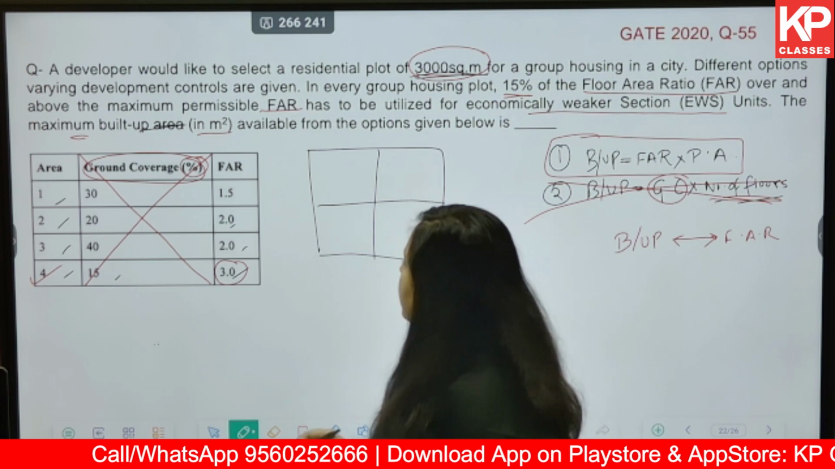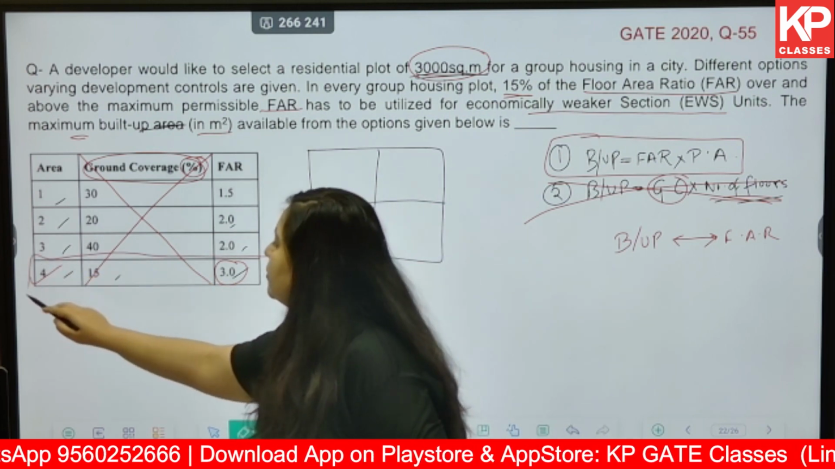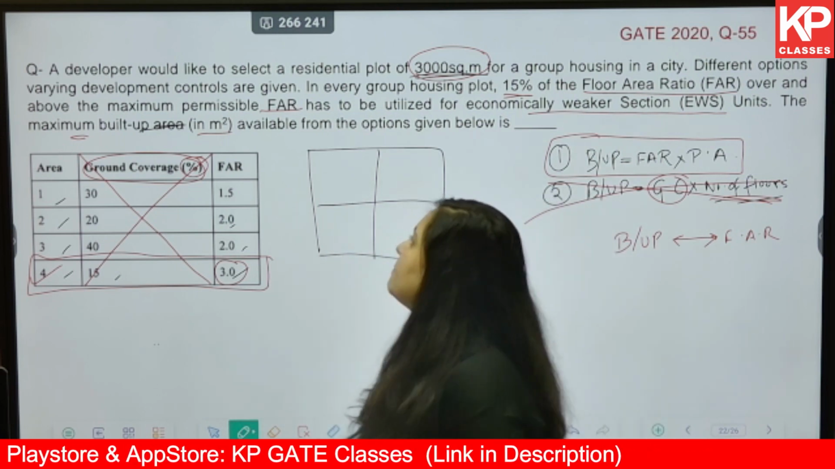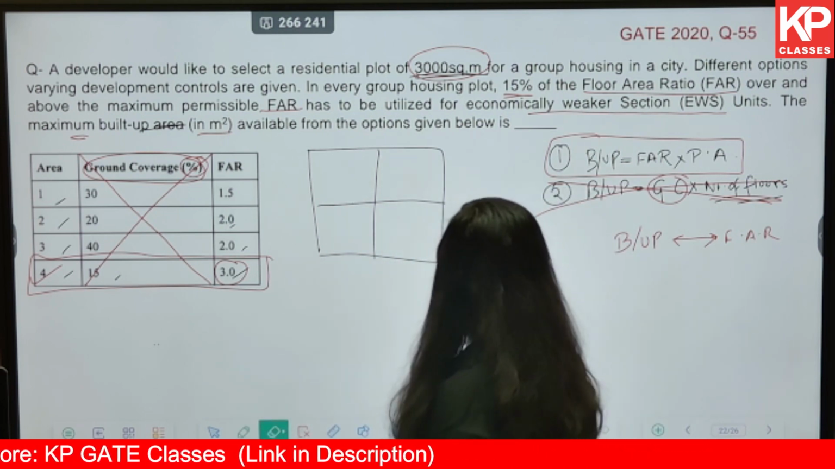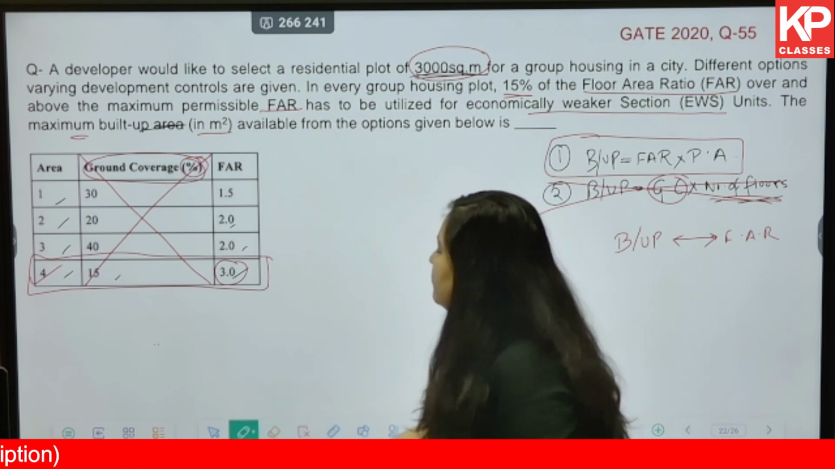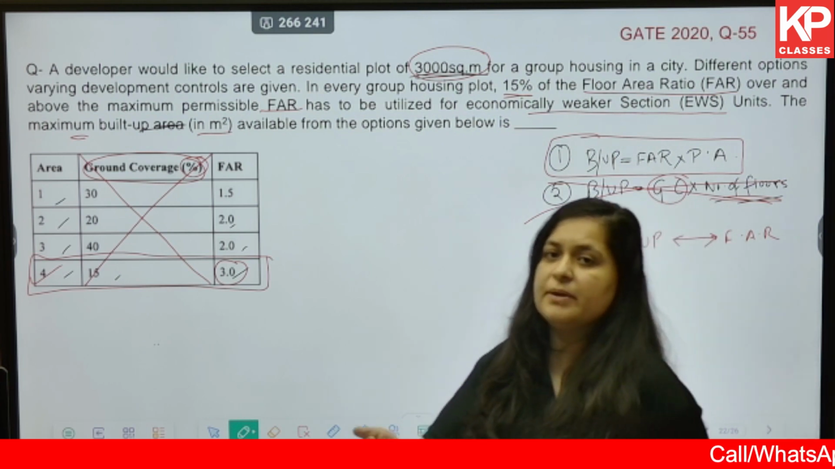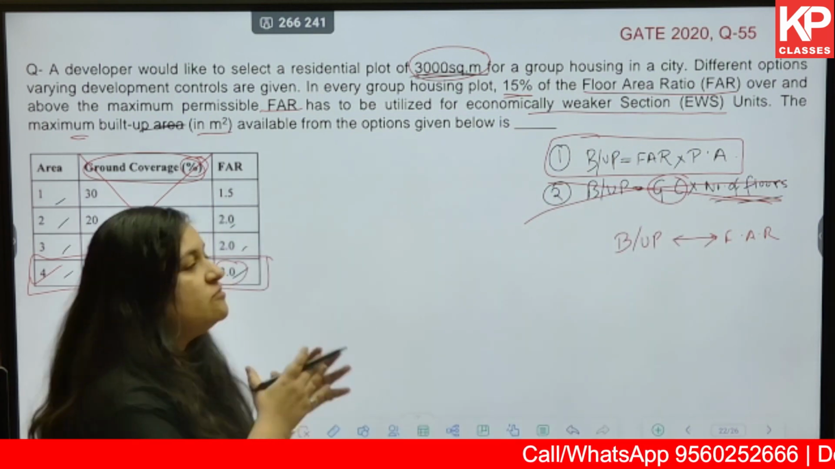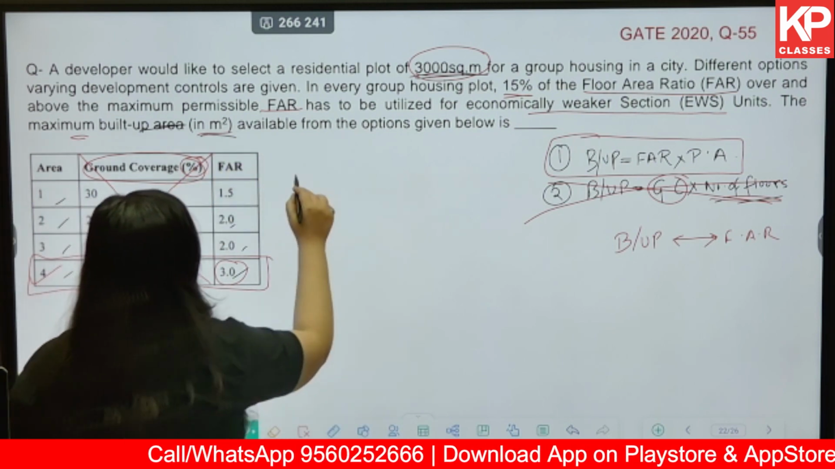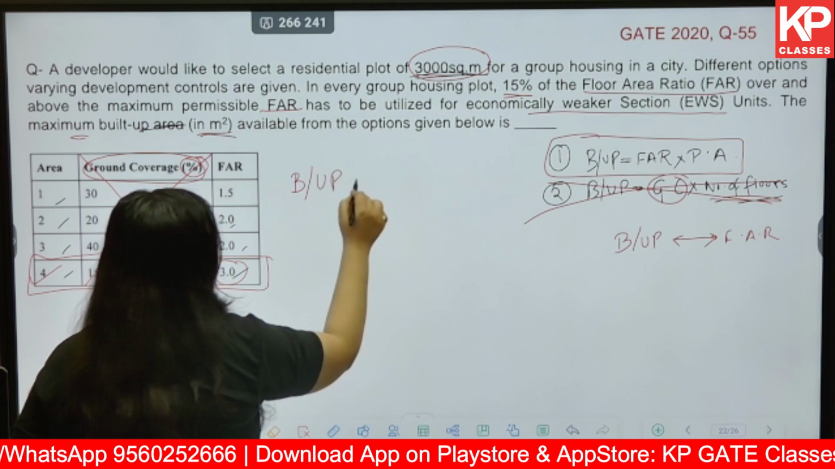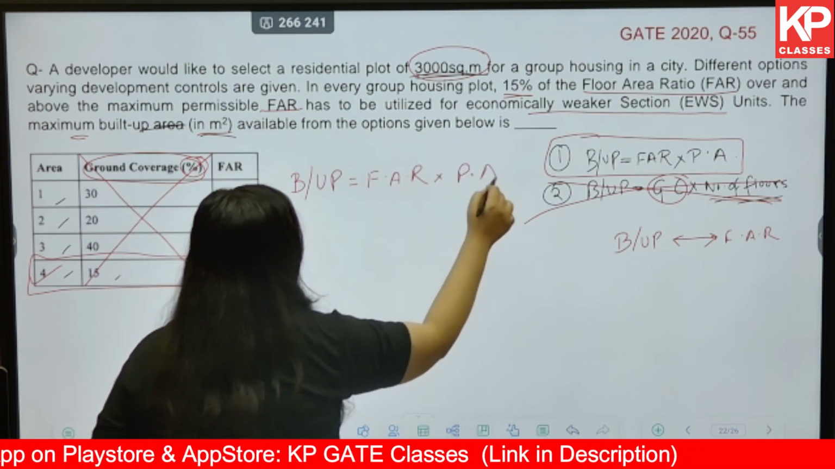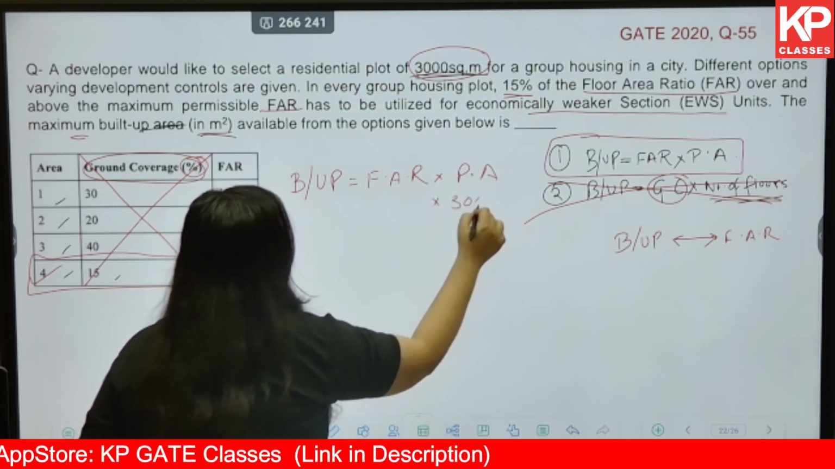What we have to go ahead with, as I told you, is option number 4 with maximum FAR. Maximum FAR is going to give us the maximum built-up area. Having said that, the question is not asking which of the options will have the maximum built-up area, but it is asking us the maximum built-up area in meter square. So let us try to find that out. Built-up area is equal to FAR multiplied by plot area. Plot area has been given as 3000.